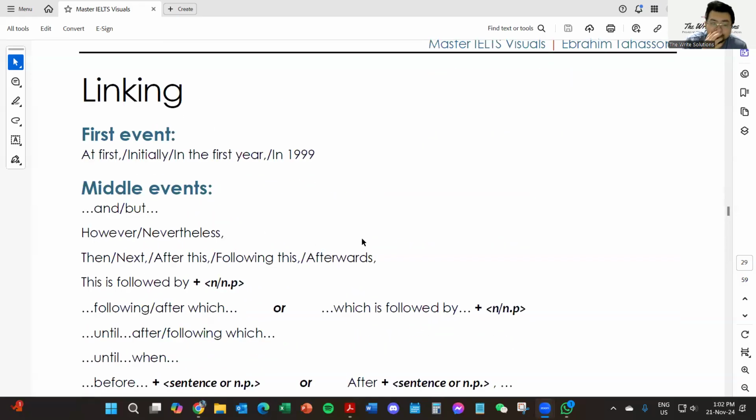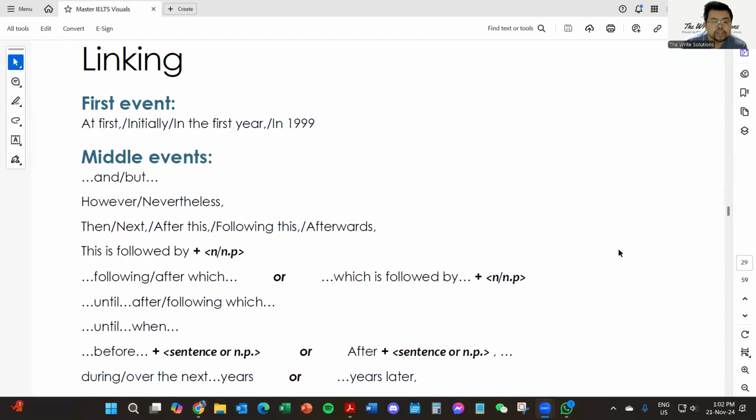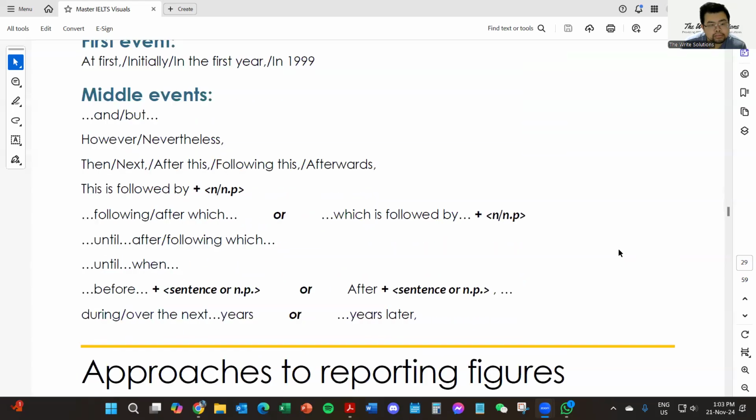We talked about linking words, okay? Linking words link sentences and phrases together. First events: at first, initially, in the first year, in 1999. Middle events, usually conjunctions, and, but, joining two clauses together. Middle events: and, but, however, nevertheless. Then, next, after this, following, afterwards.